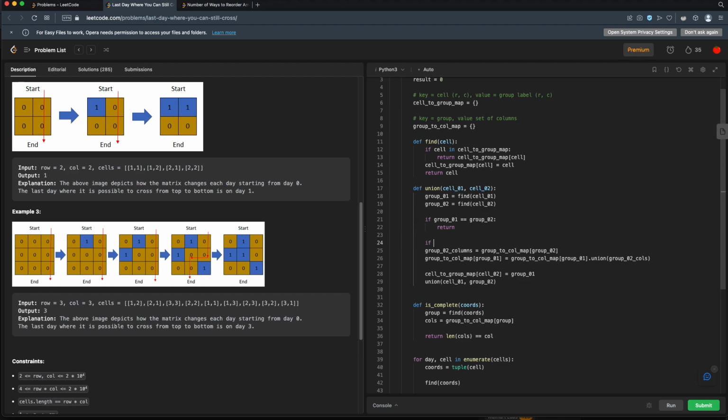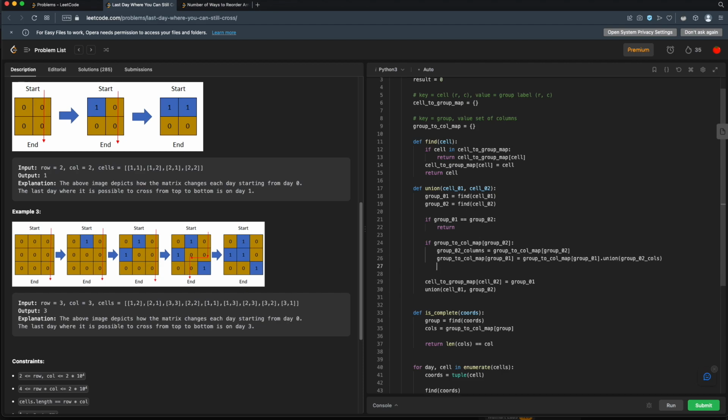All right, so first we'll have to say if we have an entry for group 2 in this column map that's not empty, then we'll grab that entry, union it with group 1's entry, replace group 1's entry, and then we actually want to set group 2's entry to either a set or to none. I think we'll just set it to none. That'll make it easier. That means when we come in here, it'll be none and we won't do this a second time. All right, that takes care of this.